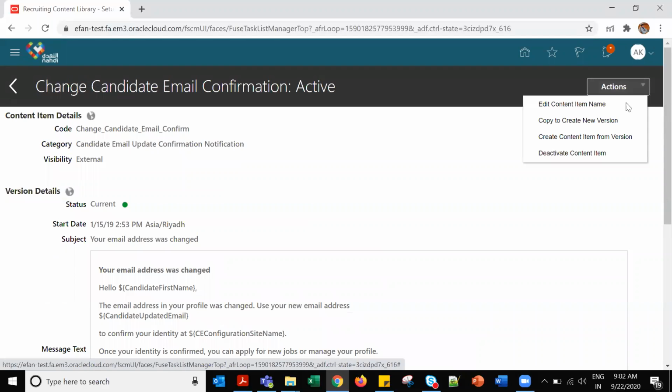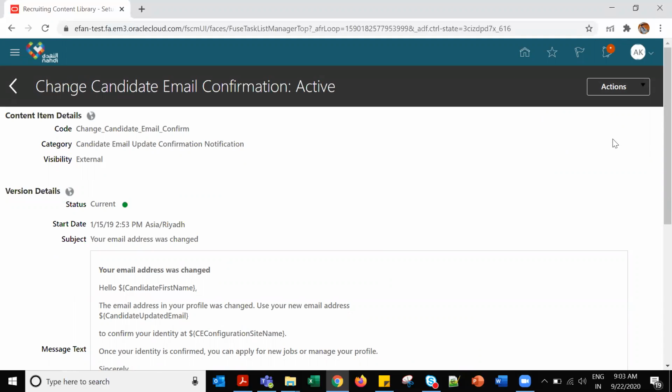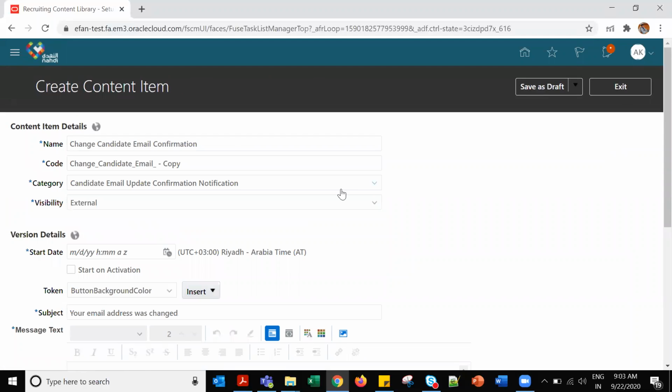So if you are going to create a new one, you copy to create a new version, create content items from version. If you click create content item from version, you can create a new one here. They may ask, if I want to change the content items for the existing one, you can edit it.